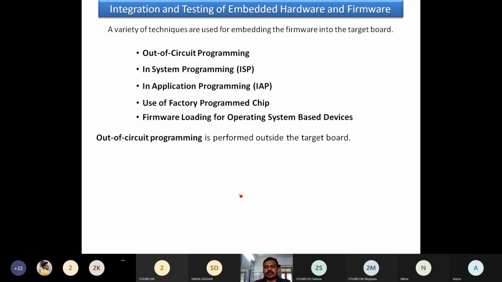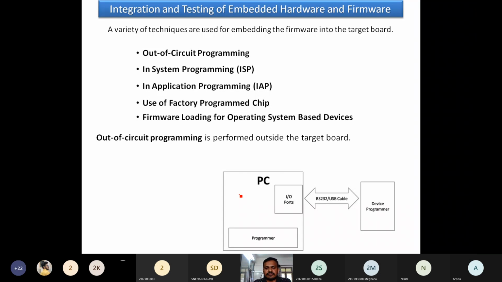Then, using the inter-communication buses or the network buses, we connect both devices, the programming environment plus the target chip, the firmware development kit. So this environment is known as out-of-circuit programming. It is performed outside the target board.